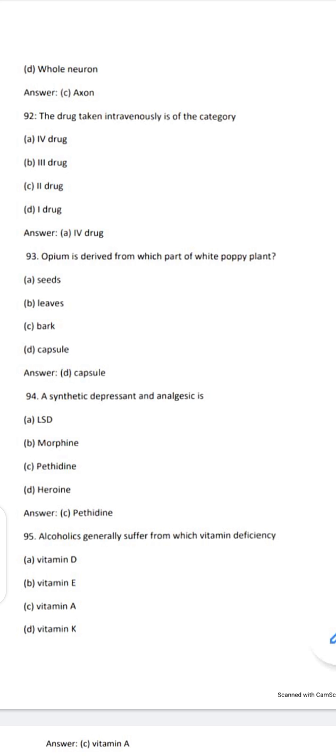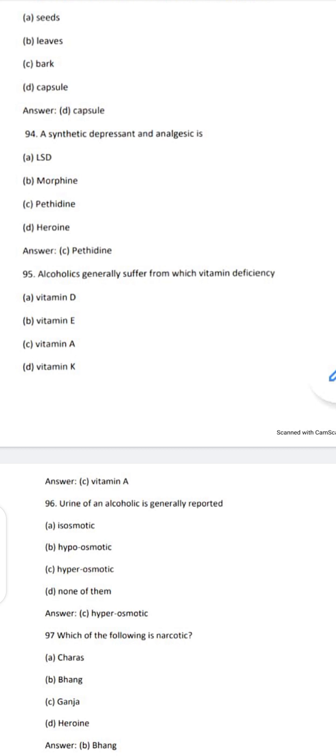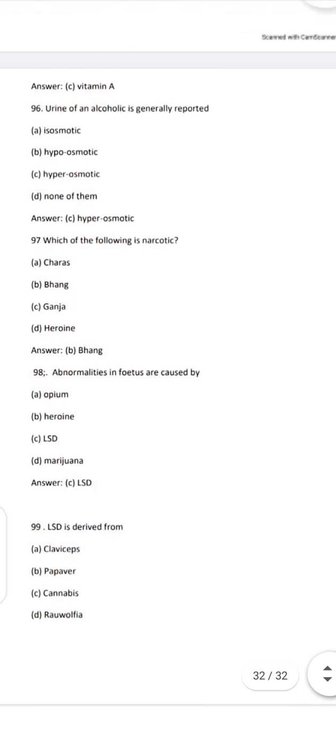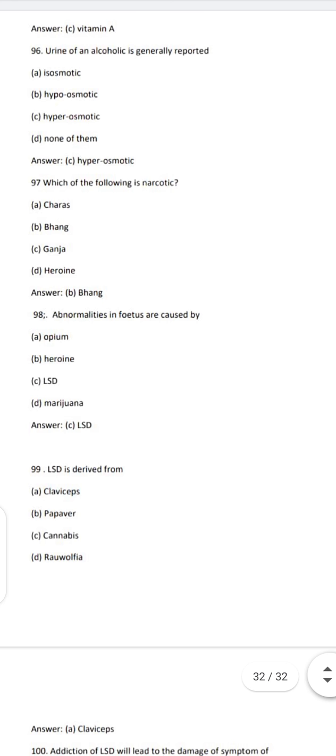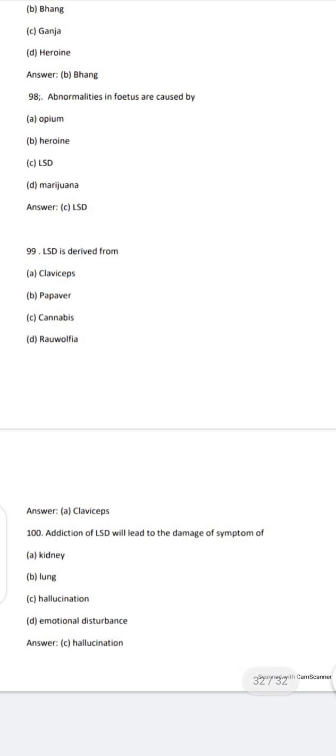Opium is derived from which part of the white poppy plant? The capsule. A synthetic narcotic analgesic is pethidine. Alcoholics generally suffer from which vitamin deficiency? Vitamin A. Urine of alcoholics is generally reported as hyperosmotic. Which of the following is a narcotic? Bhang. Abnormalities in fetus are caused by LSD. LSD is derived from ergot. Addiction to LSD will lead to hallucination.